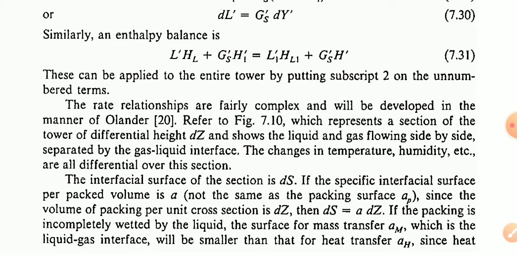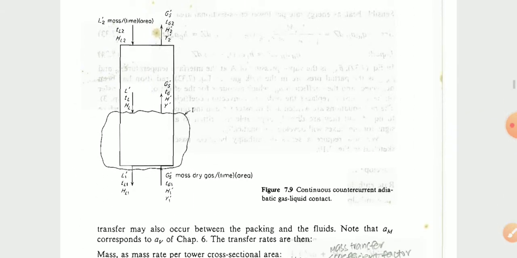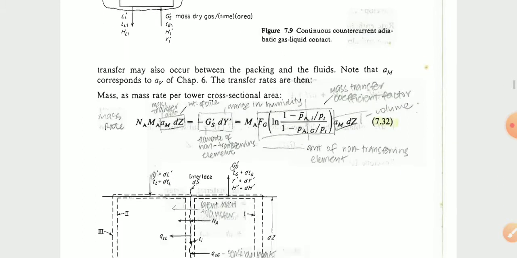If the specific interfacial surface per volume is not the same as the packing surface, since the volume of packing per unit cross section is dZ, then dS is equal to a dZ, and the packing is incompletely wetted by the liquid. The surface for mass transfer, which is the liquid-gas interface, will be smaller than that for heat transfer, for this equation.